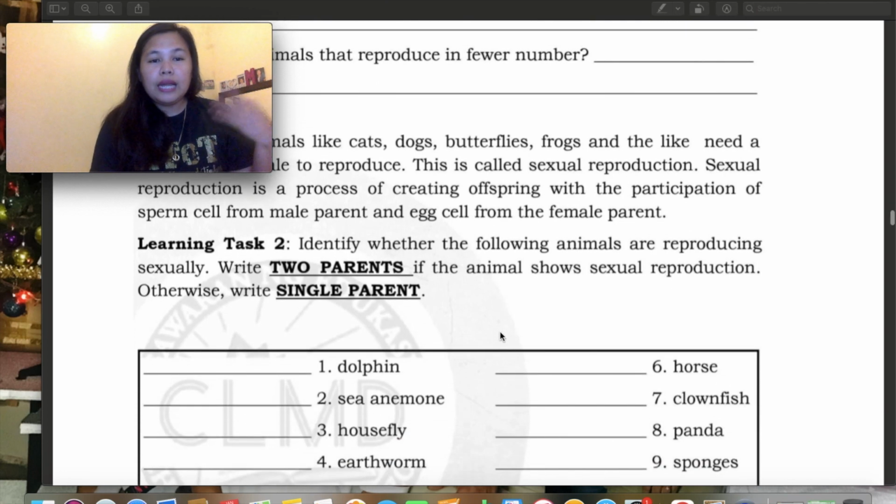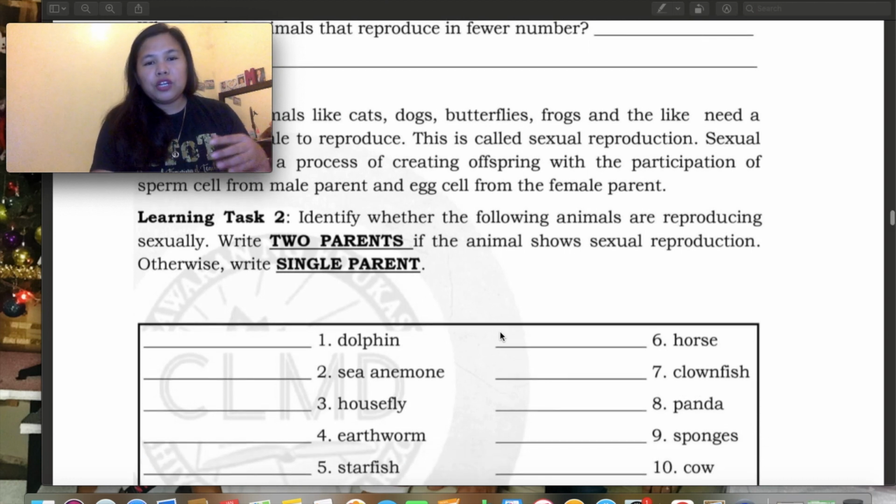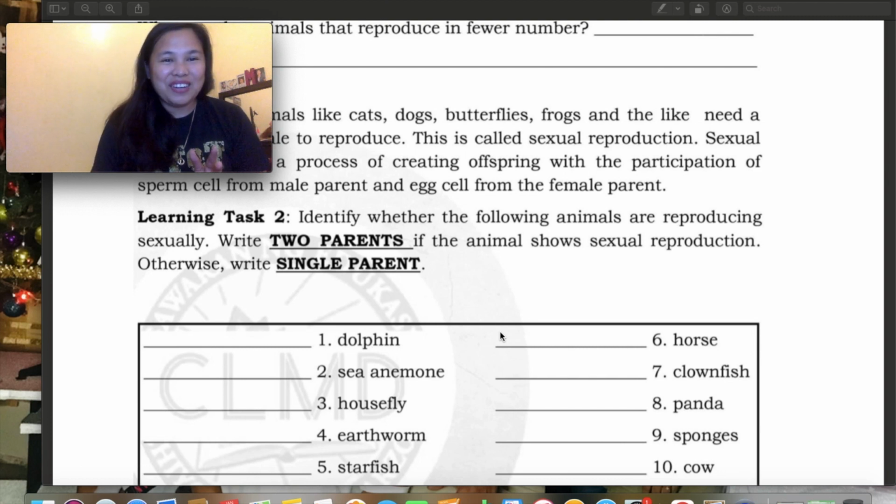So, in our learning task 2, identify whether the following animals are reproducing sexually. Write 2 parents if the animal shows sexual reproduction. Otherwise, write single parent. I include this in your summative test, so don't forget your answer from your lesson para makasagot kayo.